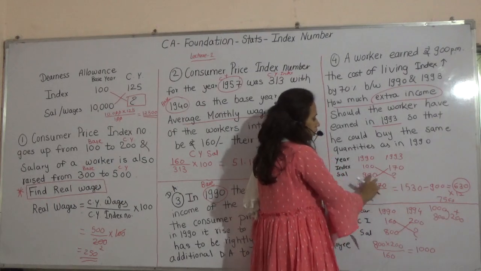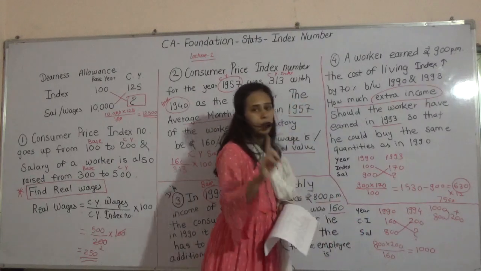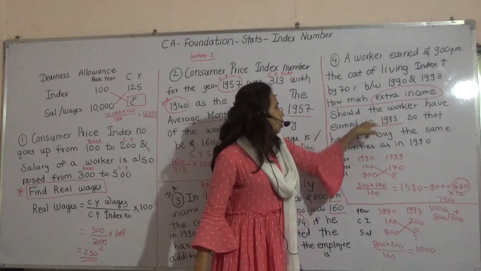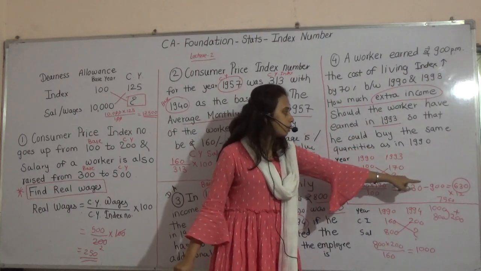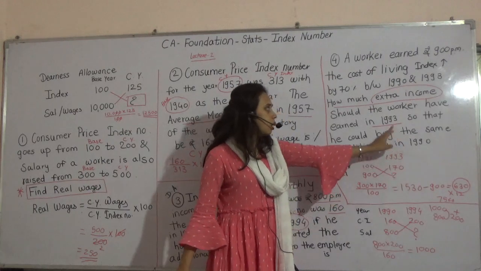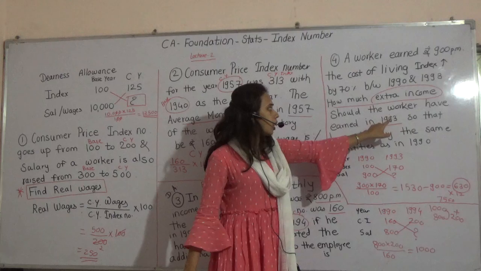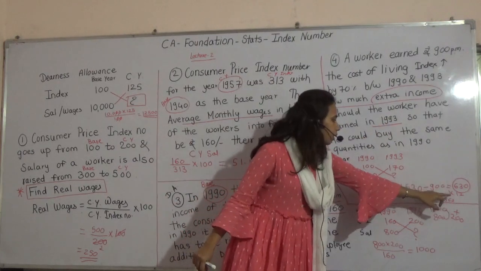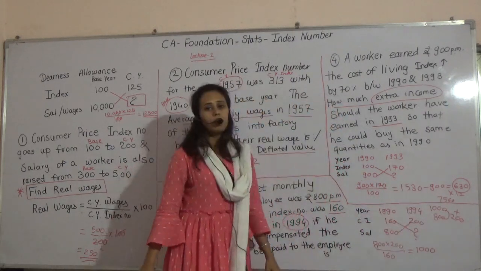So 1530 minus the old salary of 900, you will get 630, and that is for 1 month. And here they have asked you for 1993. So this is per month, so that's why we have multiplied. Otherwise, they have purposely asked it to confuse you. They have asked you 1993 full year. That's why we have multiplied it by 12. You get 7560. Answer is 7560.